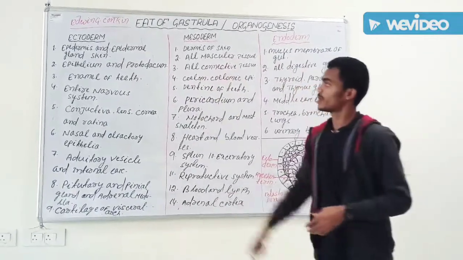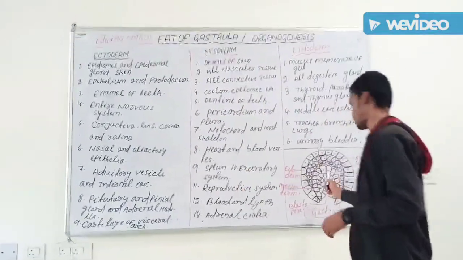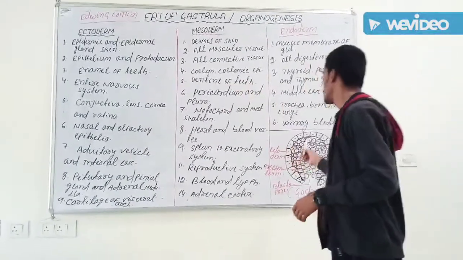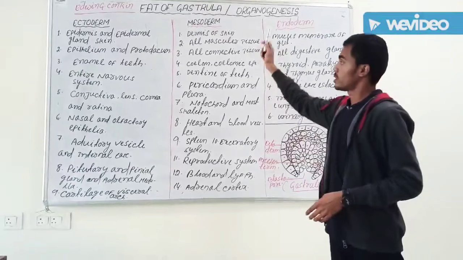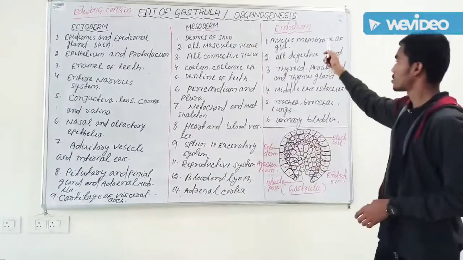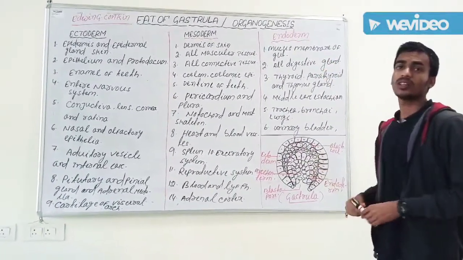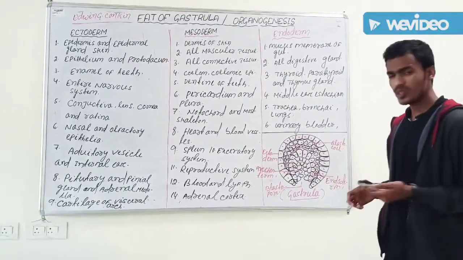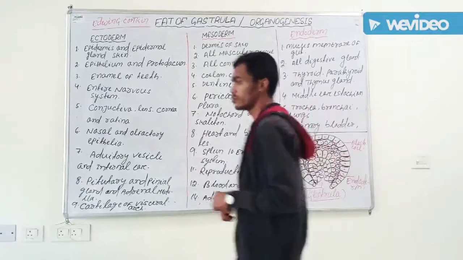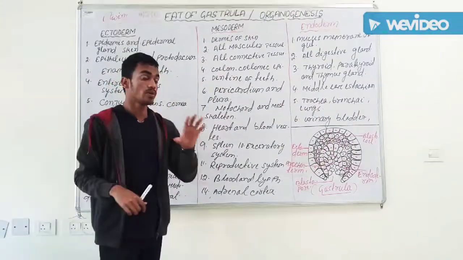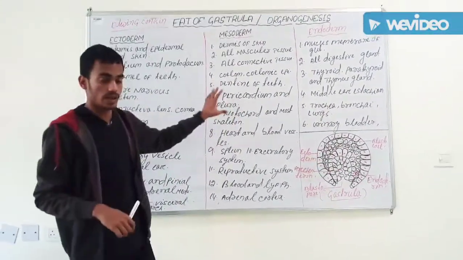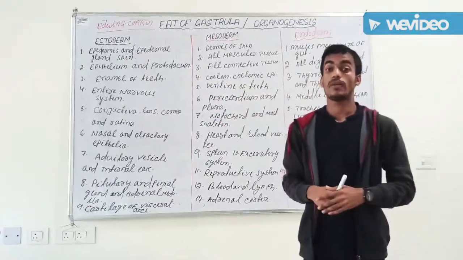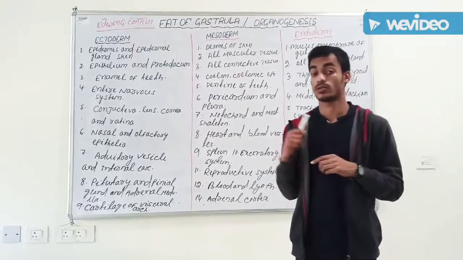I describe here which organs develop from ectoderm, which from mesoderm, and which organs are developed from endoderm. We can tell gastrula has three germ layers: ectoderm, mesoderm and endoderm. So come to the topic. I am giving you a short trick to remember it, and it is very important for NEET and MSc entrance and university entrance examination questions.